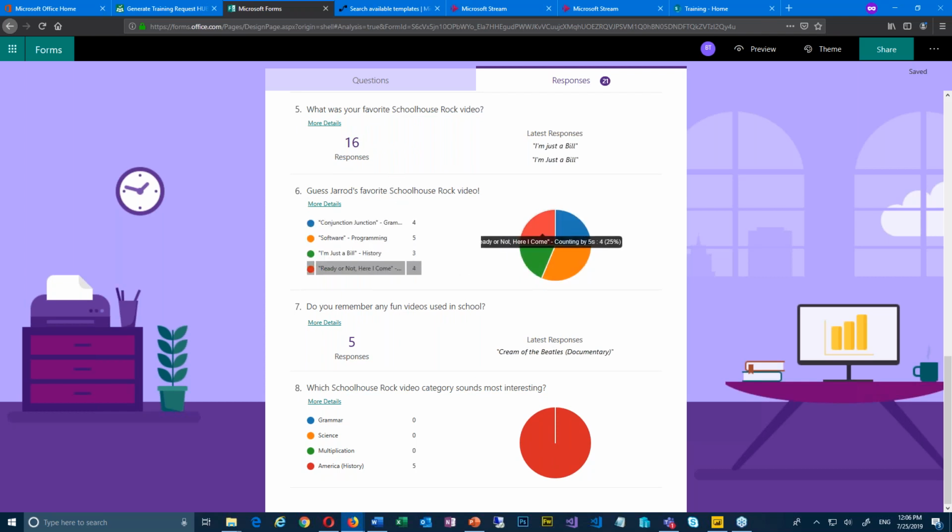Next one, guess Jared's favorite Schoolhouse Rock video. Looks like the most popular guess was Software Programming, and believe it or not, that is not his favorite. He didn't even know that one existed, so we had to go check it out. Mine is Ready or Not, Here I Come. Yep, so 5, 10, 15, 20, 25, 30, 35, 40. Yeah, that's my one. That's how I learned how to count. I can't count by 1s, but I can do it by 5s.